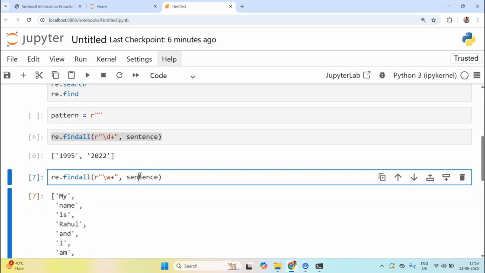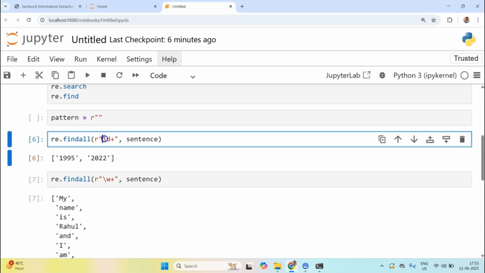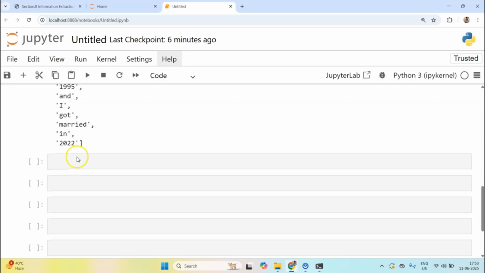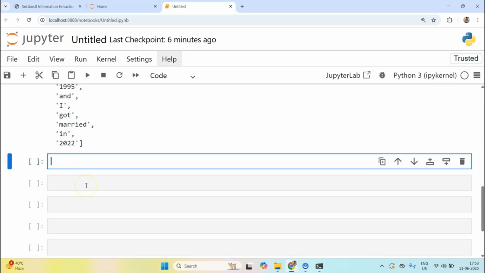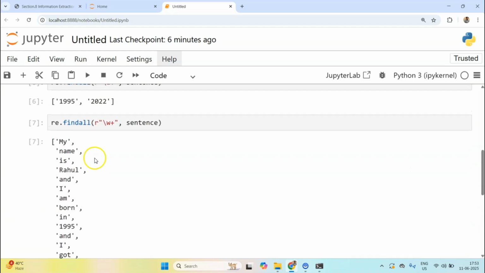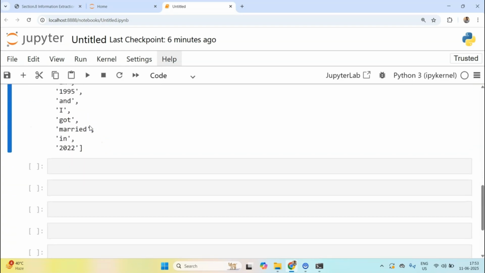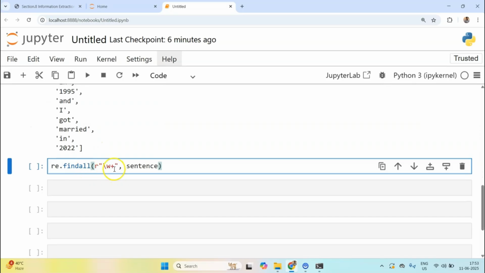Okay, so I think these two things I had to show you, and I feel other symbols you can memorize from the internet, and there are other things as well you can do. Maybe one thing which I could show you is this bracket thing. So now the bracket will match anything which is within this bracket.